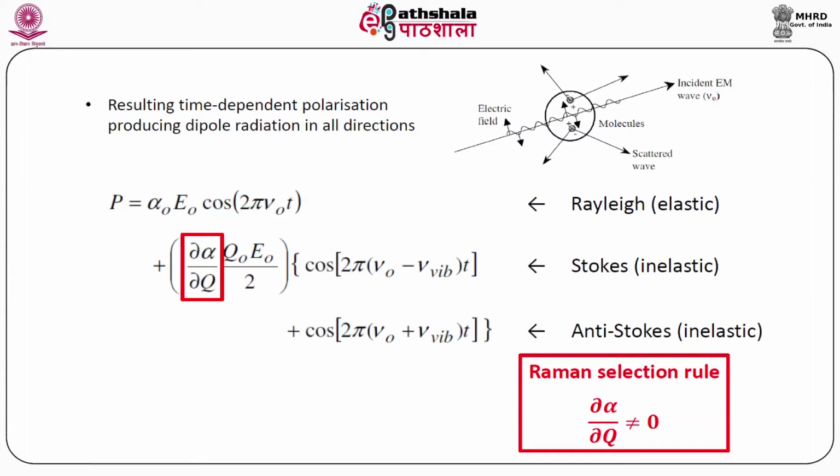However, in the case of Stokes or inelastic scattering, delta alpha by delta Q into E naught by 2 into cos 2 pi (nu naught minus nu vibrational) t, and if the plus cos 2 pi (nu naught plus nu vibrational) t is added, it is the case of anti-Stokes inelastic scattering. So, in general, the Raman selection rule is delta alpha by delta Q should not be equal to 0.